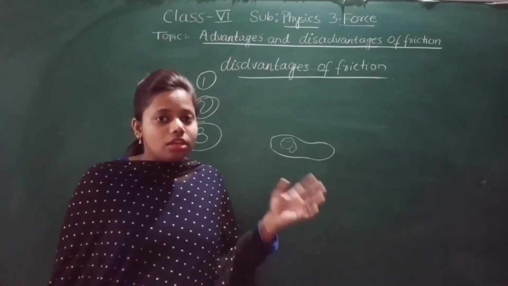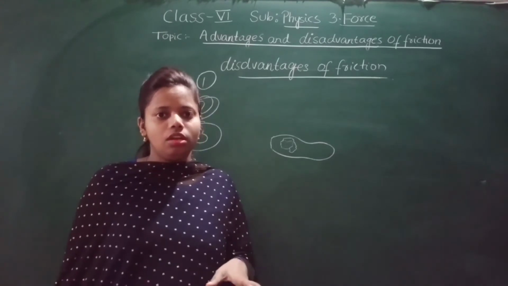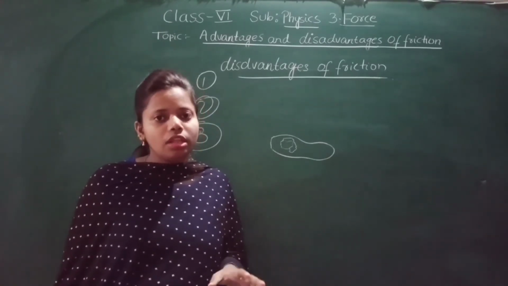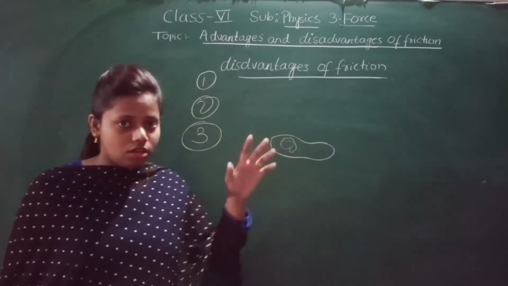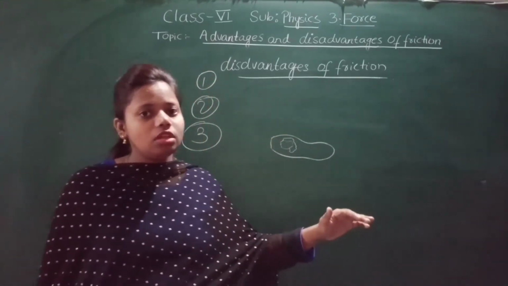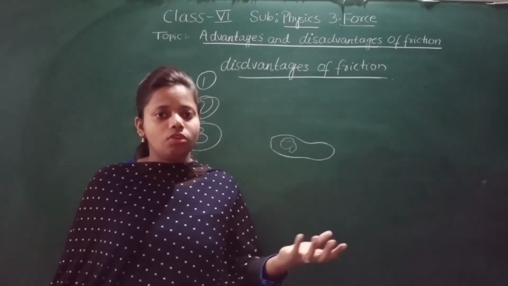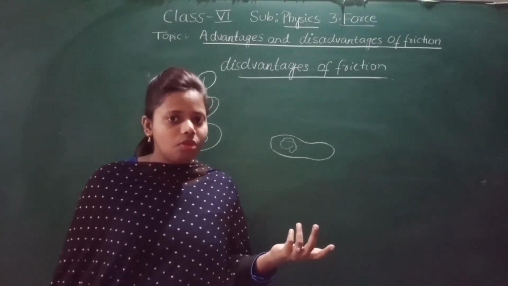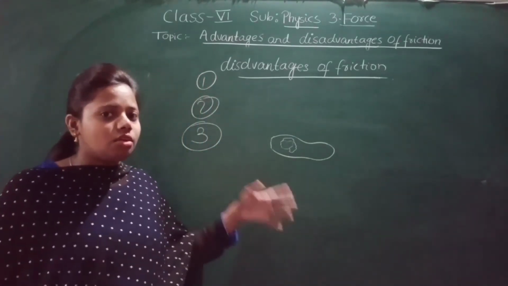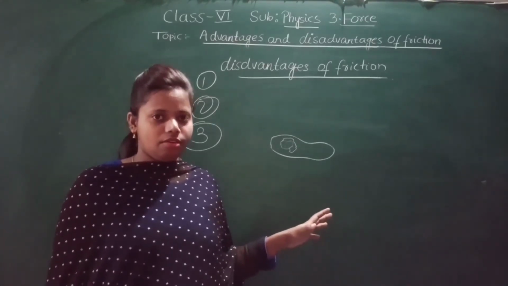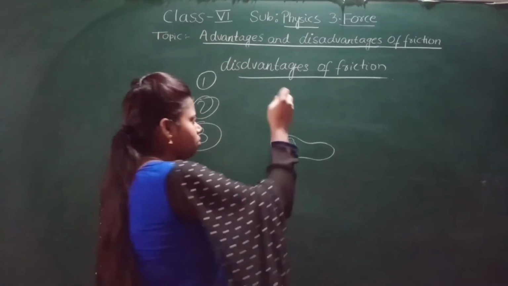And the tires also wear, or you can say the wheels also undergo wear and tear. Now how do cars or vehicles move on the road? Because of friction between the tire, or the wheel, and the surface of the road. So when there is friction between the wheels and the road, these wheels will also get wear and tear. You have seen this also. So these are the disadvantages of friction.